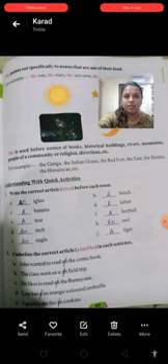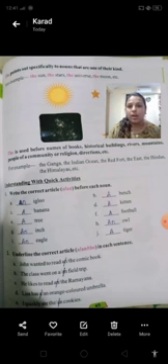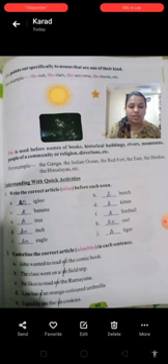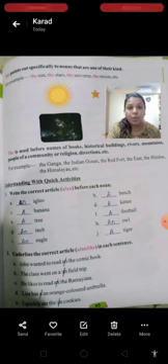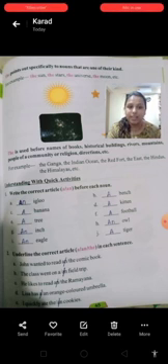Now let's see for the. Now the is used to point out nouns that are one of their kind. For example, the sun, the star, the universe, the moon. These are all single things, right? These are special things. At that time we use the. These are nouns, but they are pointing out the speciality of something. They are special in themselves. That's why we are using the.